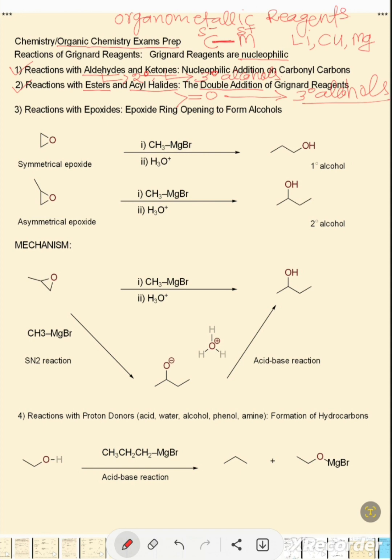Now, the third class of reactions of Grignard reagents is the reaction with epoxides. These are also known as epoxide ring opening reactions to form alcohols. This reaction is very important because here we are forming a new carbon-carbon bond on an sp3 carbon, which means that we are increasing the length of the carbon chain.